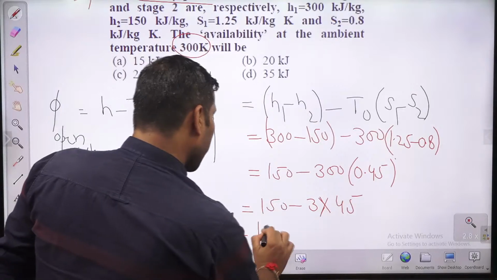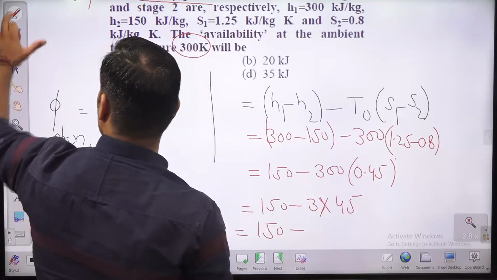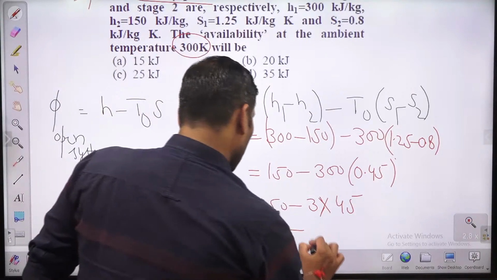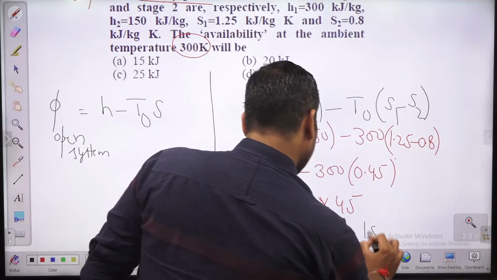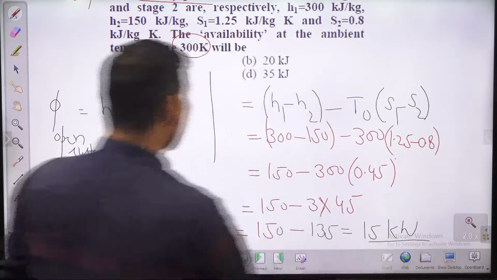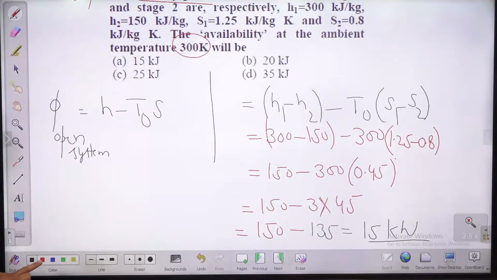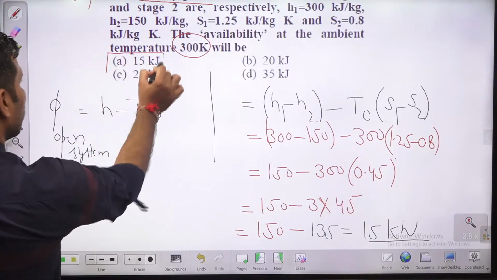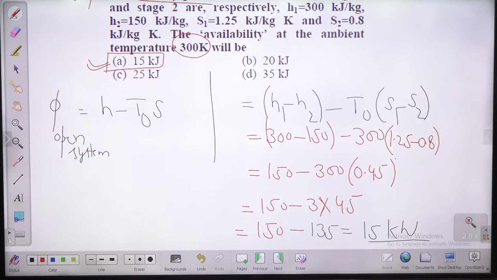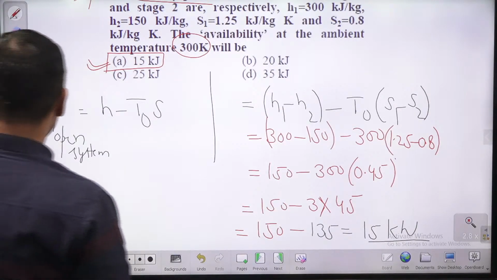तो उसको सोल्व करते हैं. 150 minus, it will be what, guys? It will be 135. So the answer will be 15 kilowatt. So A क्या हो जाएगा बच्चों आपका? A is the right answer for this question. So the availability for this case is 15 kilowatt. Okay. चलिए, let us move to next question.